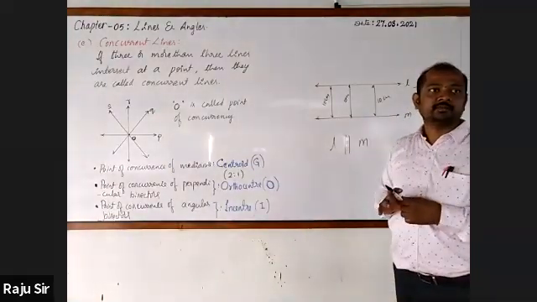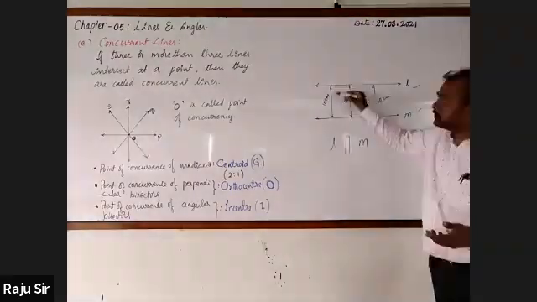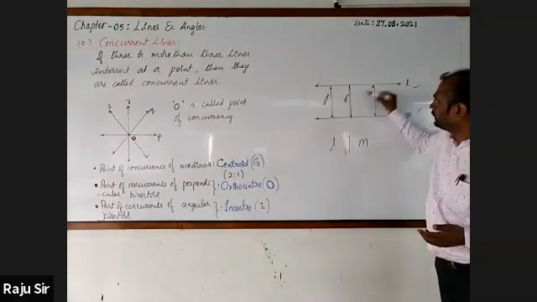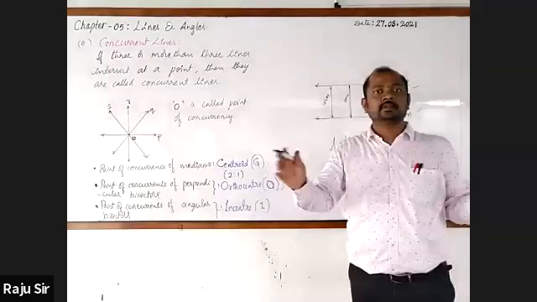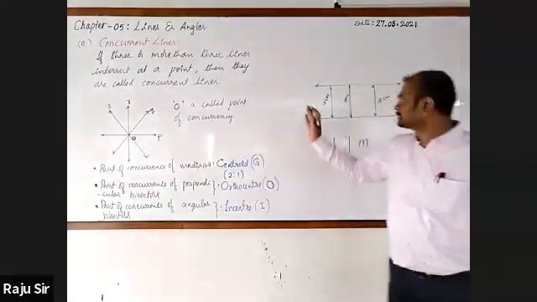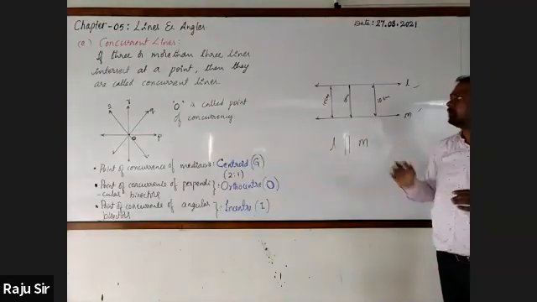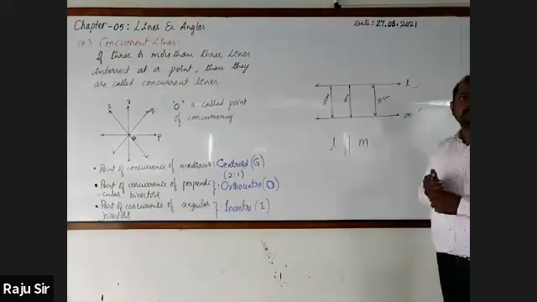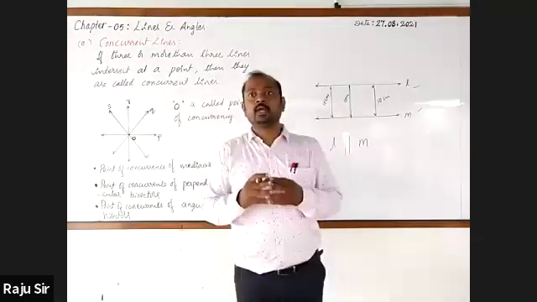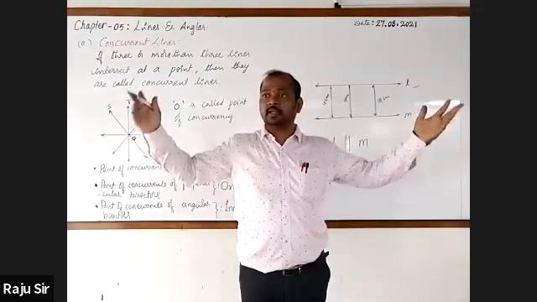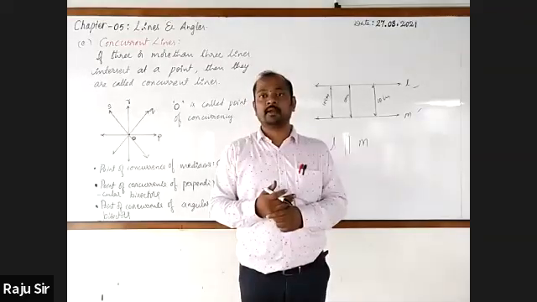What are parallel lines? If the perpendicular distance between any two lines is the same at all the points, then we can call these two lines parallel lines. In general, if two lines are extended on either side and they do not intersect at any point, the lines are called parallel lines.